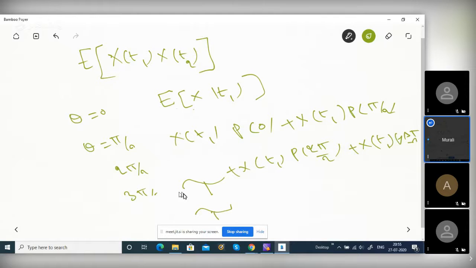This is another waveform. This is theta equals 0, theta equals pi by 2. Right? So, this is clear? This is E of x of t1 actually. You fix the time, okay? I told you, there are 100 realizations, 100 values, and total 100 are there. You fix the time, and each value occurs with some probability.